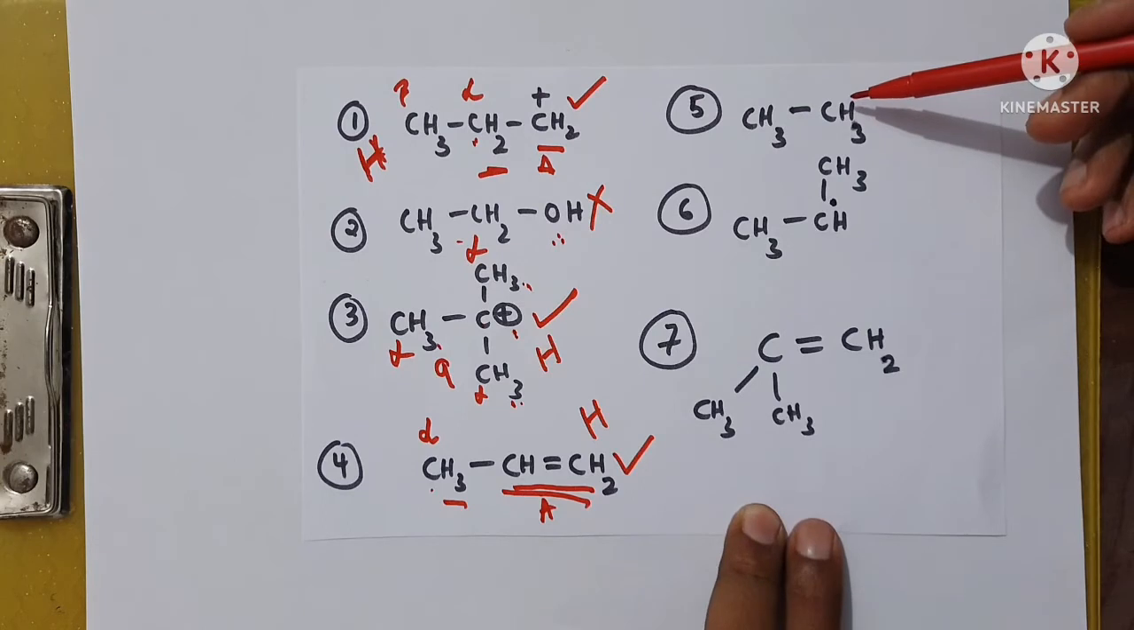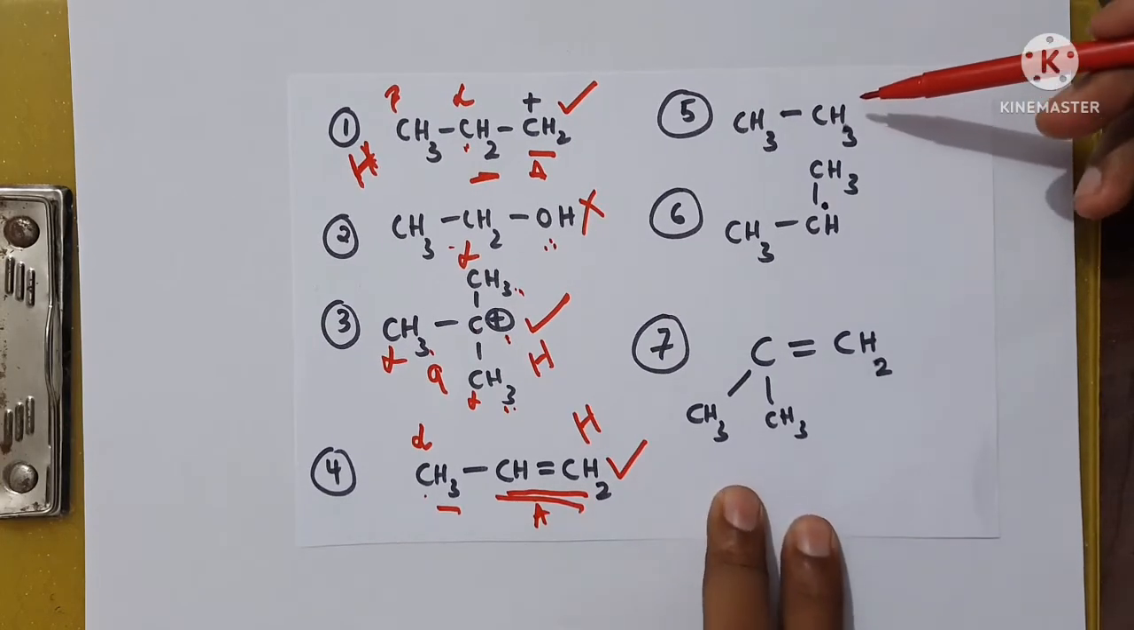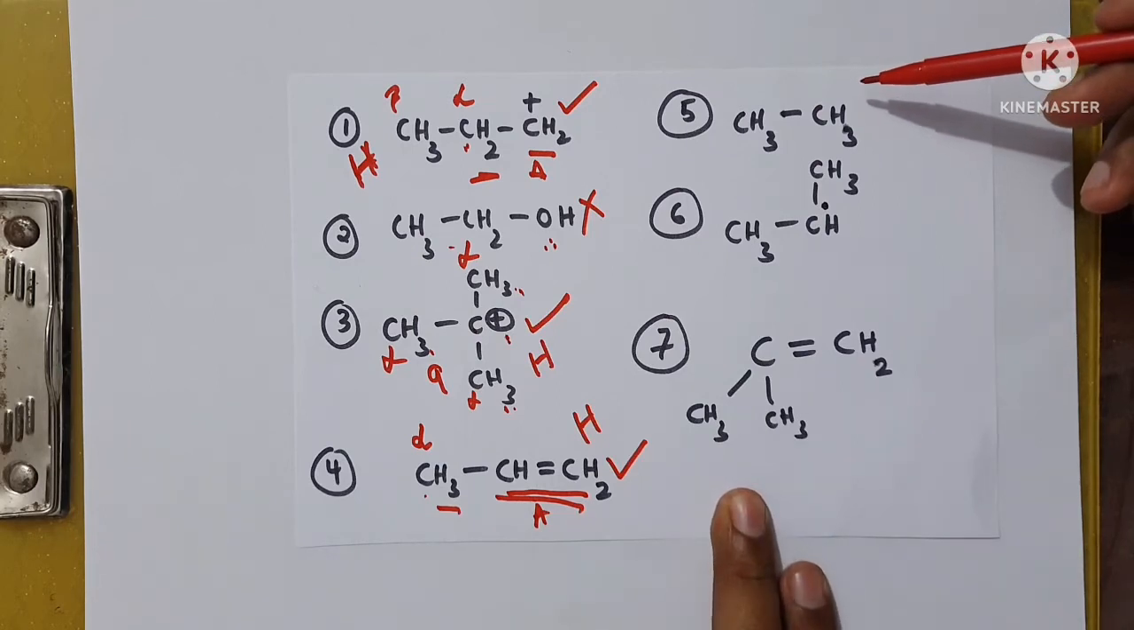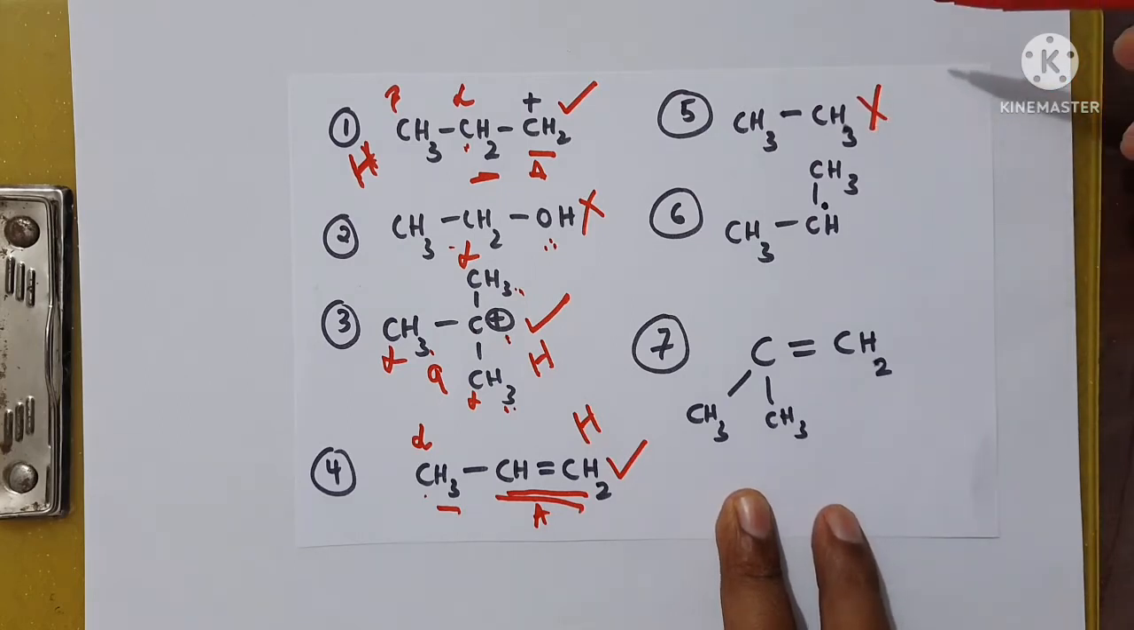If you observe here in this 5th example, there is no carbocation, there is no free radical, there is no alkene. Therefore, it does not show hyperconjugation.